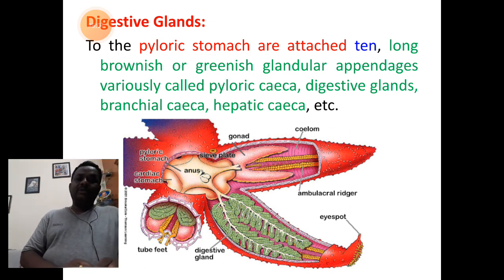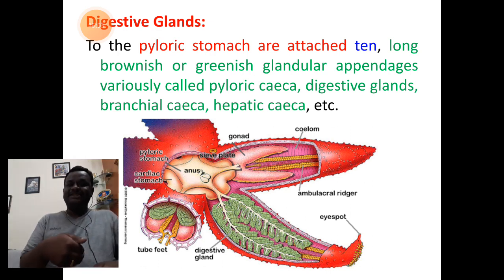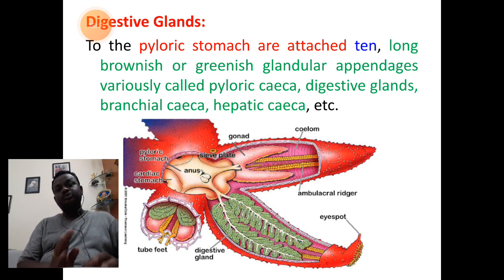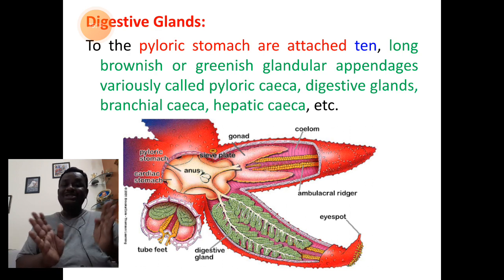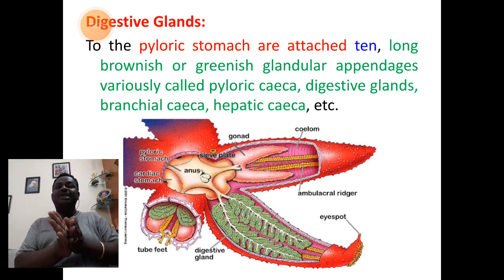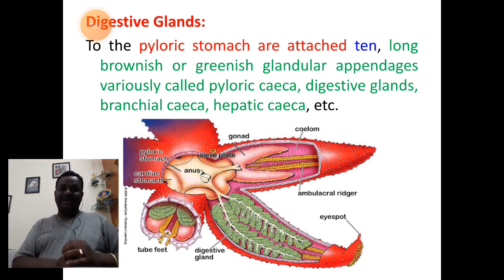Now, we shall understand the part of the digestive gland also. It is a part to be remembered of the digestive system itself. We know that the digestive system of Asterias is divided into two parts, alimentary canal and digestive glands. So these glandular portions are now communicated with the pyloric stomach part.